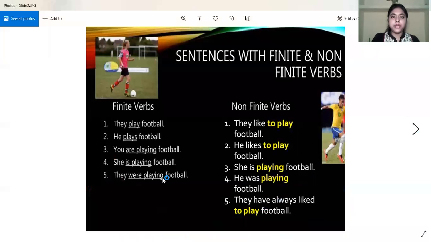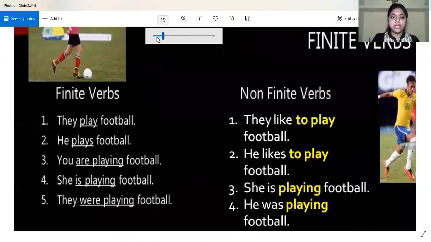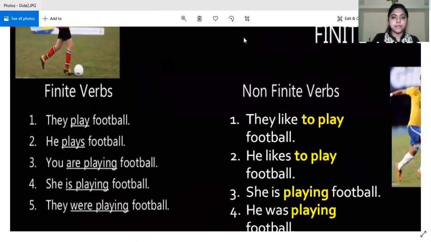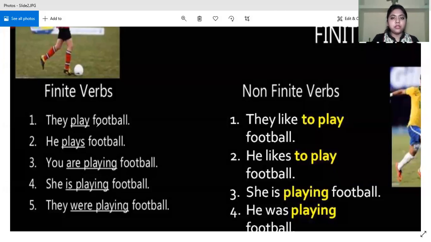Let us look at the following examples dealing with finite verbs and non-finite verbs. First, let us look at the set of examples which are written under finite verbs. Okay. They play football. He plays football. Then you are playing football. She is playing football. They were playing football.